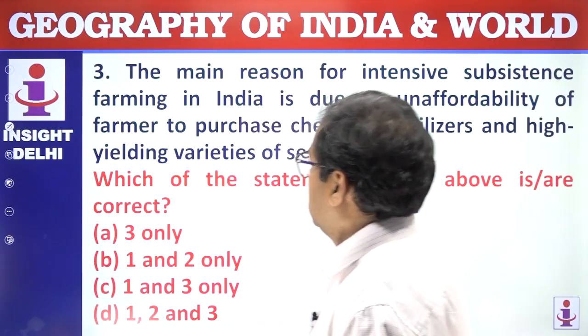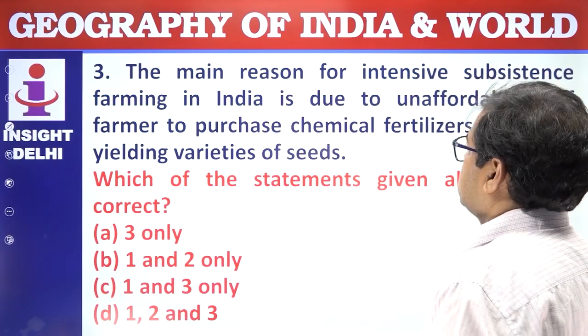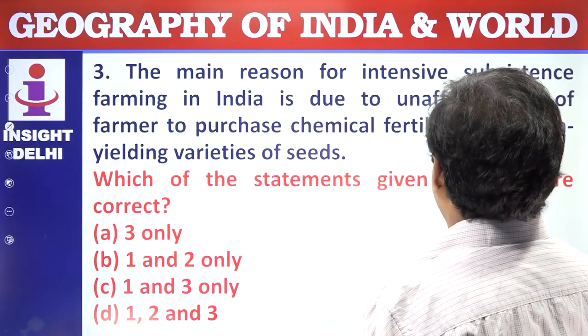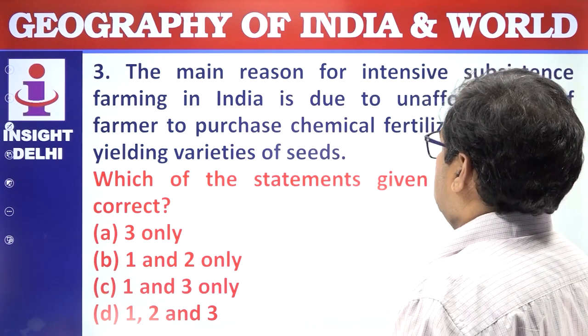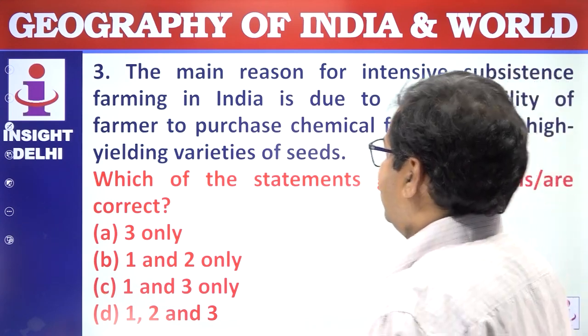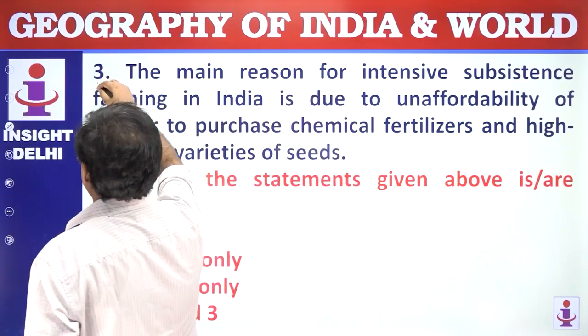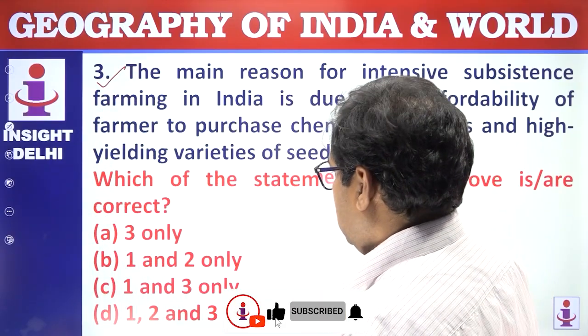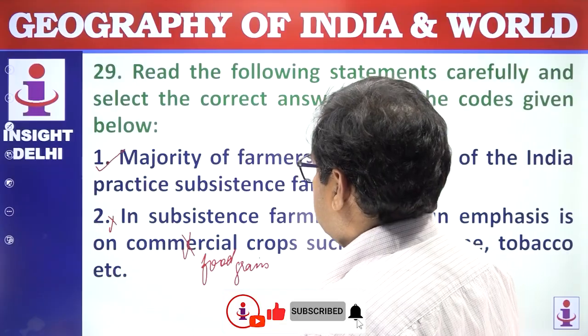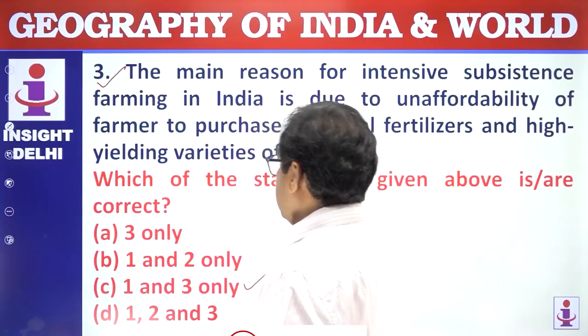In subsistence farming, the crops are food grain crops such as sugarcane, tobacco, etc. No, wrong statement. The main reason for the intensive subsistence farming in India is the lack of affordability of the farmers to purchase chemical fertilizers and high yielding variety of seed. This is correct. Which of the statements given above are correct? So 1 and 3 statements are correct. Answer is C.